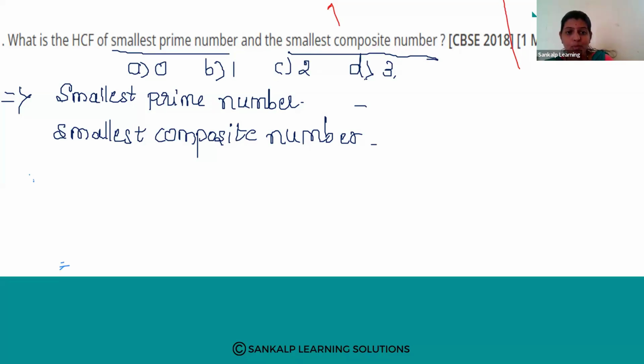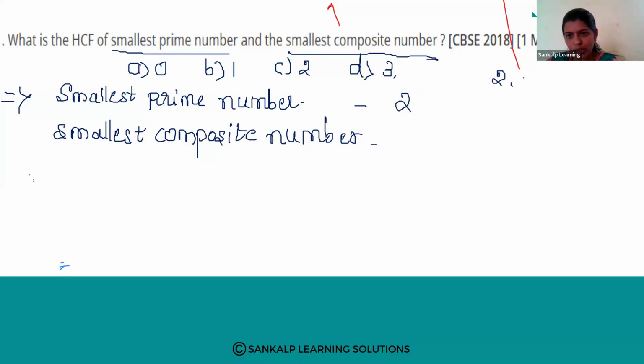Smallest prime number and smallest composite number. What will be the HCF of those two numbers? My dear students, which is the smallest prime number? Yes, the smallest prime number is 2. Remember 2. Next, the smallest composite number.